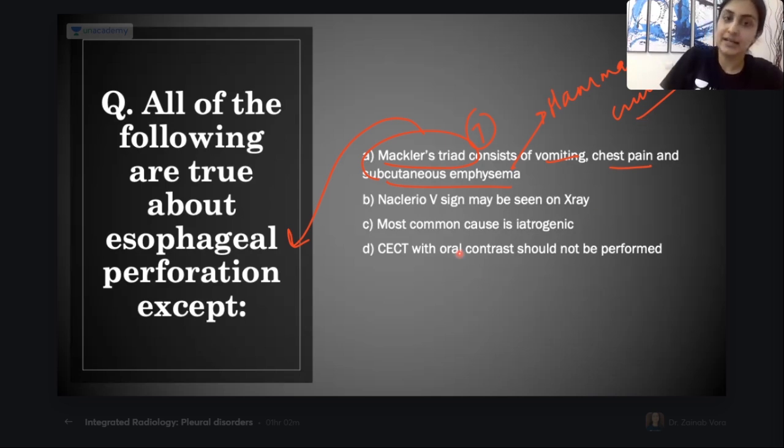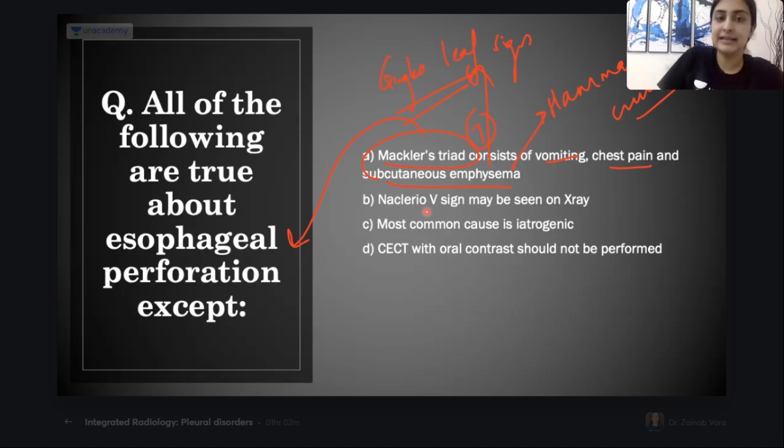If I ask you what is the X-ray sign of subcutaneous emphysema, which leaf will you remember? Holy leaf sign? Was it holy leaf sign or some other leaf sign? Yes, it is the ginkgo leaf sign. We don't have to confuse the two leaves. Ginkgo leaf sign is the sign seen with subcutaneous emphysema.